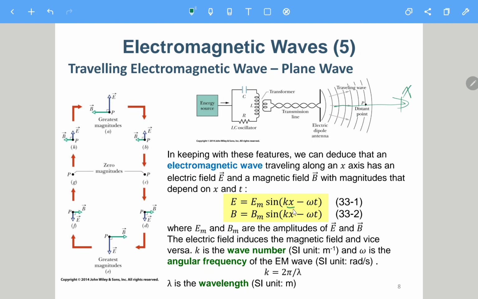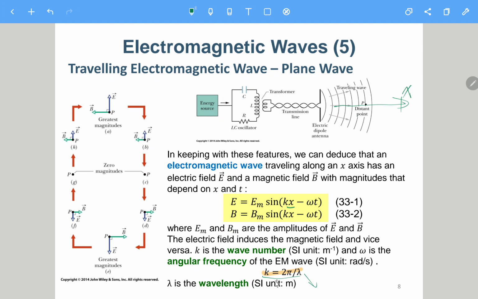T is the time, we know. But what is k? K is called the wave number, and k satisfies the property k equals 2 pi over lambda. Which means that if the wavelength is larger, the wave number is smaller, and vice versa. So they are inversely proportional to each other.